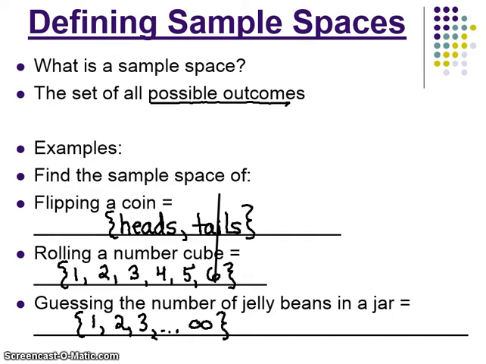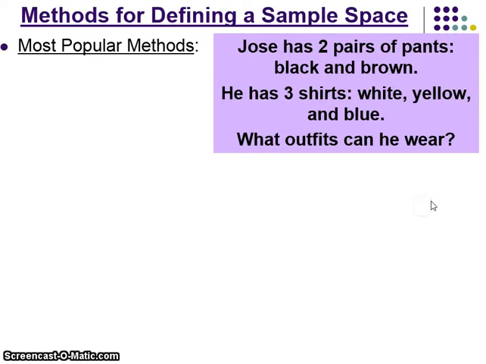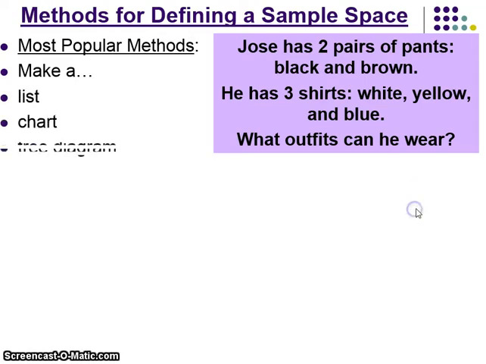Now, these sample spaces were fairly easy to define, but other ones can be a little more complex. So there are 3 popular methods for showing the sample space. You could make a list, a chart, or a tree diagram to show possible outcomes. So let's look at this example, which is Jose. It says Jose has 2 pairs of pants, black and brown. He has 3 shirts, white, yellow, and blue. What outfits can he wear?